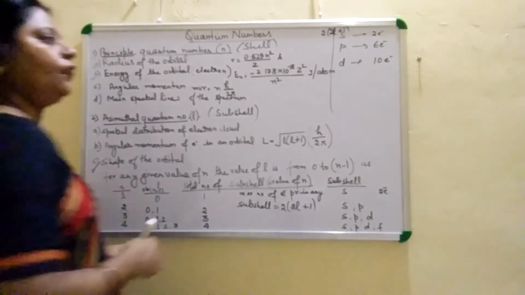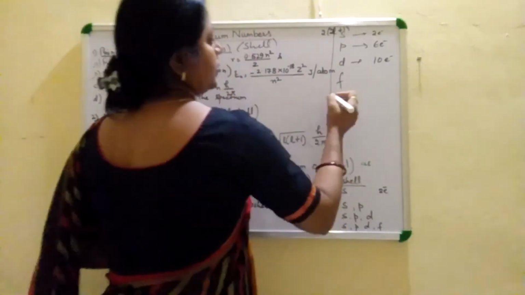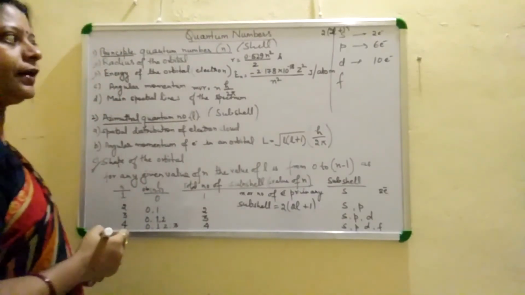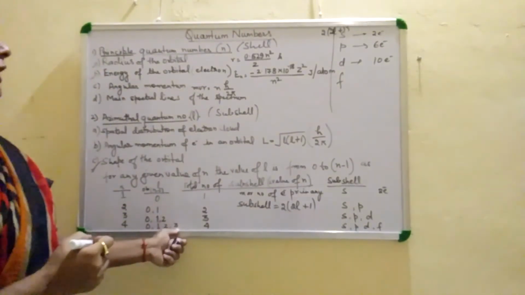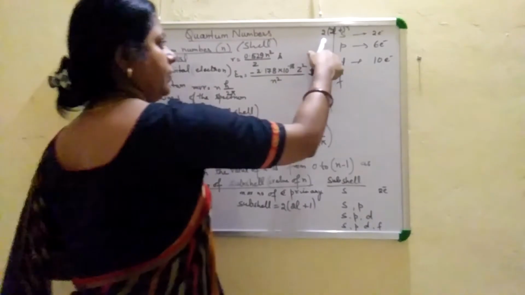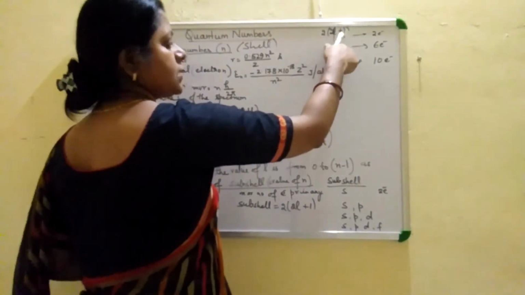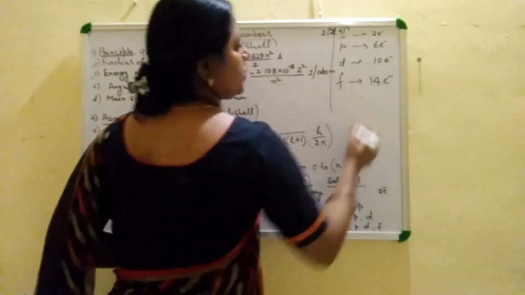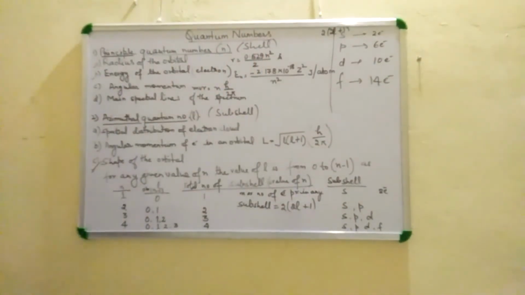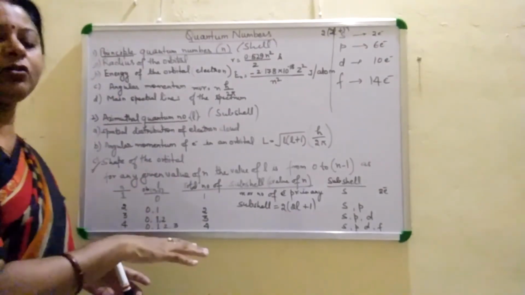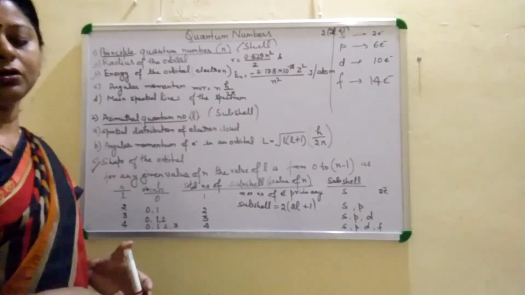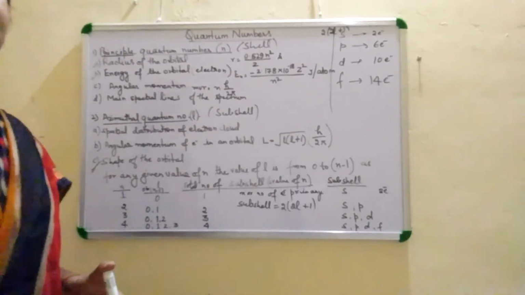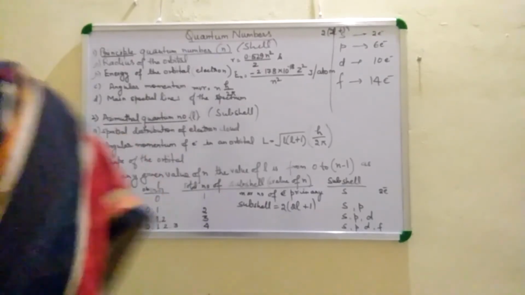For the f subshell, the value of l is 3. So 2 times 3 is 6 plus 1, 7. 2 times 7 is 14. Means total 14 electrons are present in the f subshell. So by this we can find out the azimuthal quantum number. Next is the magnetic quantum number.